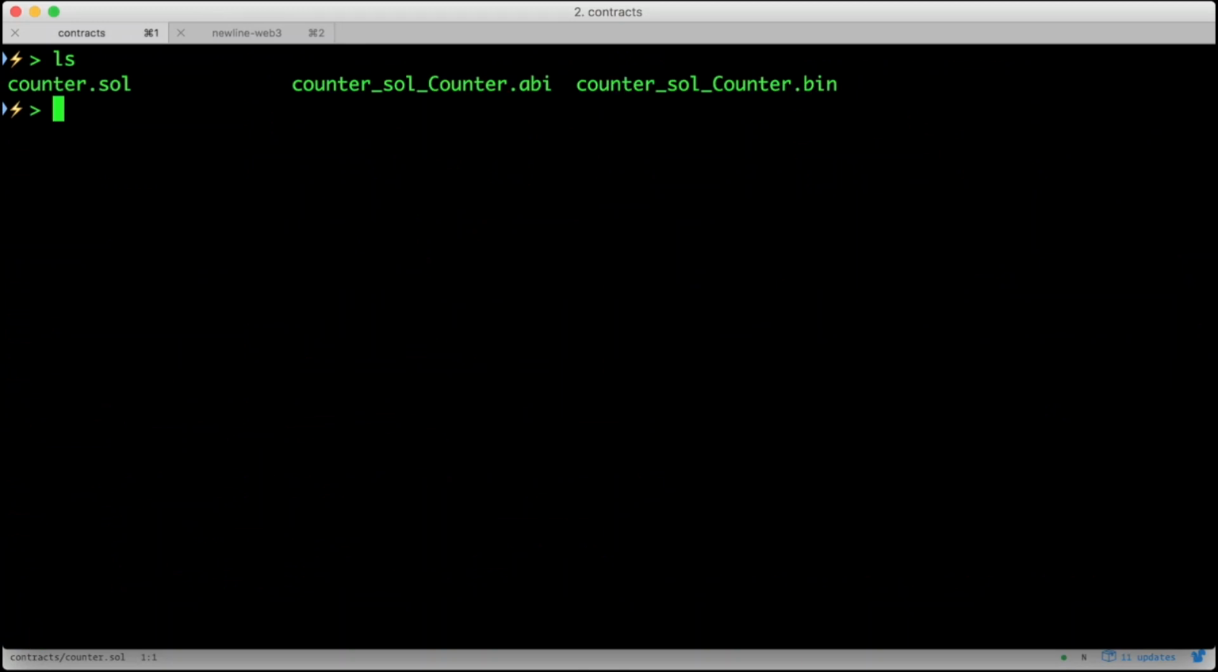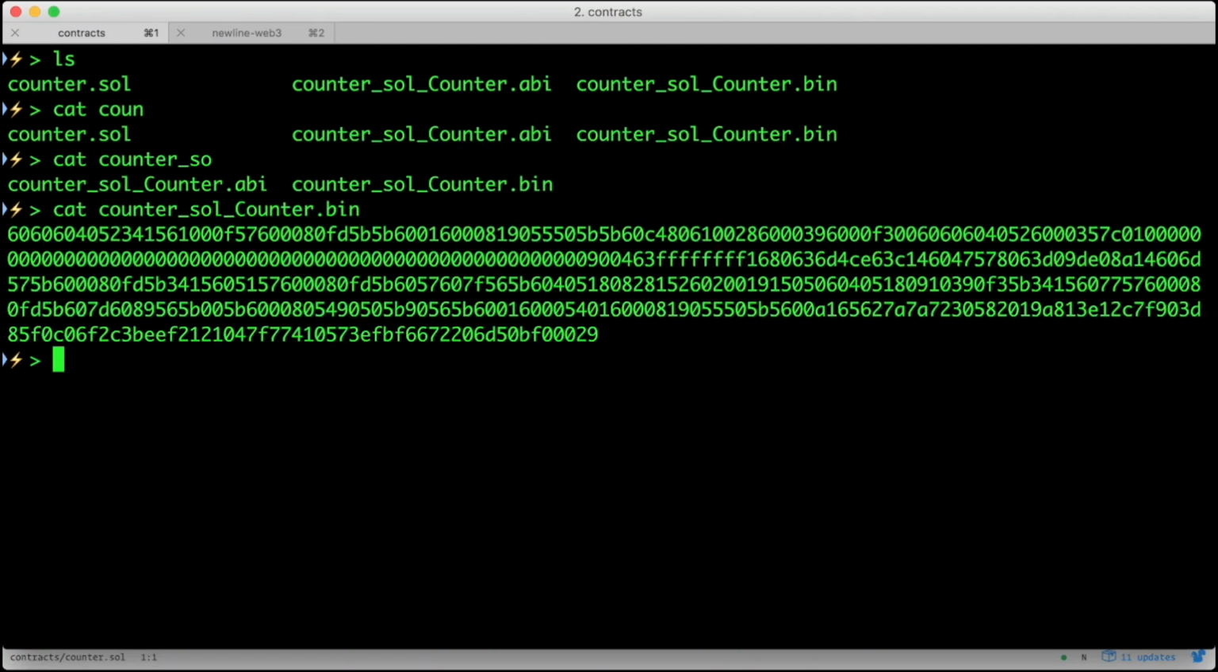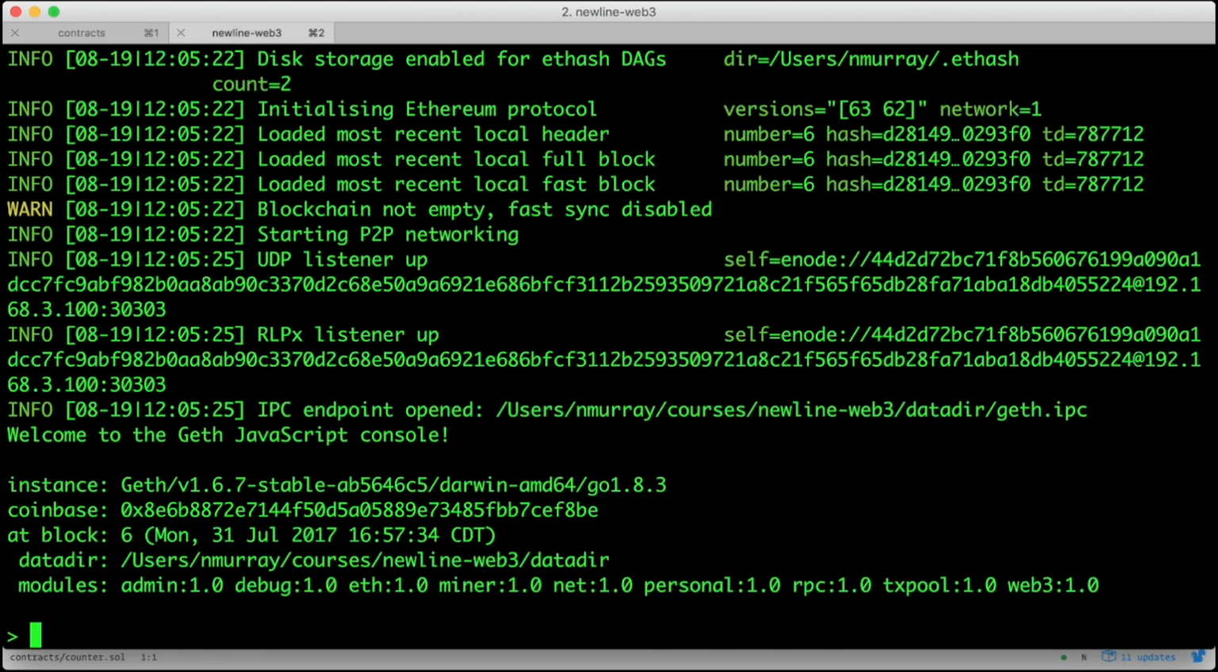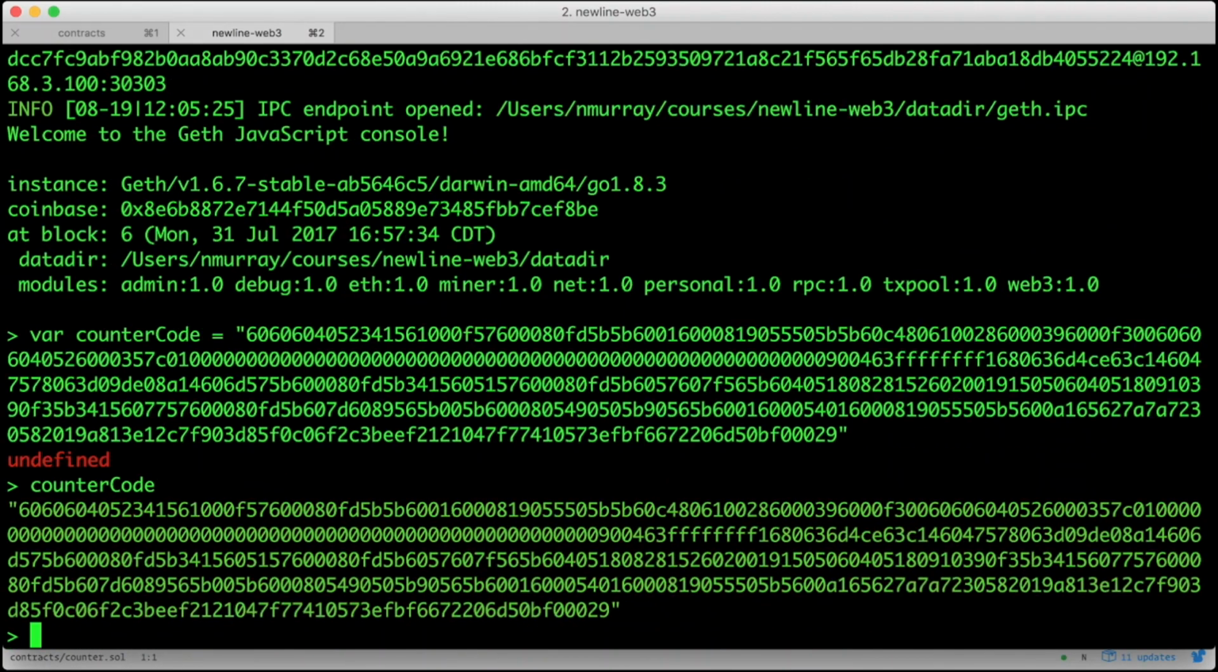It will help if you have two tabs open. I have a Geth console in one and a shell in the other. So I'm going to cat counter.sol counter.bin. And here you can either select to copy and paste the code, or because I'm on a Mac, I'm going to use pbcopy. And flip back over to our Geth console, we'll create a variable, var counterCode equals, and then paste in our code into a string. Let's take a look.